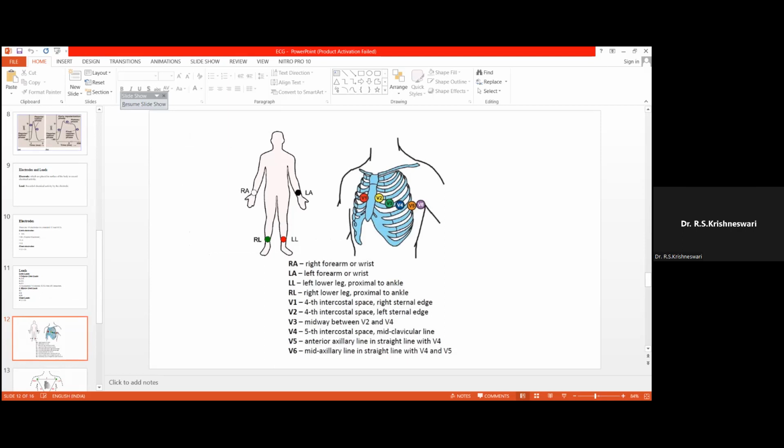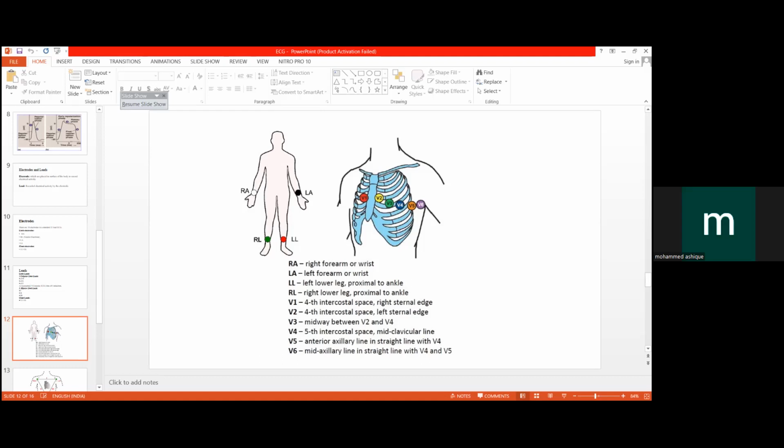So we know about the surface anatomy of the heart. V1, the first chest electrode, is placed in the right fourth costal cartilage, which is just near to the margin of the sternum. And V2 is the second chest electrode.